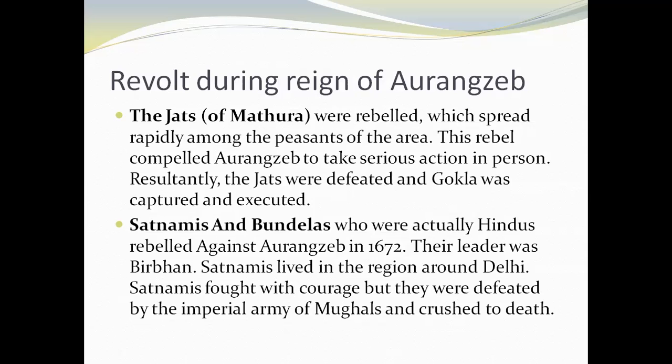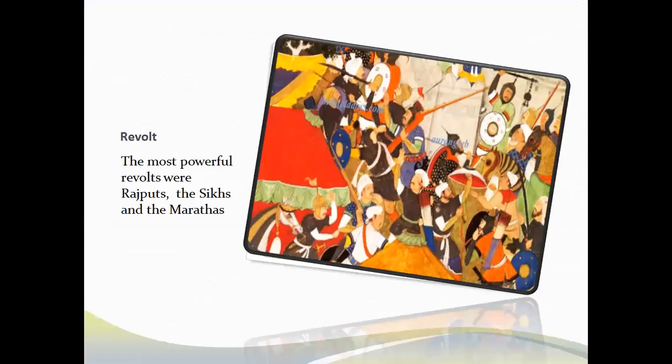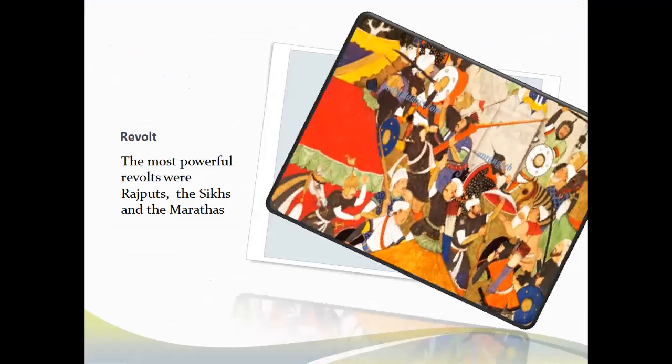And next are the Satnamis. They were actual Hindu rebels because Aurangzeb was converting people by force to Islam, and so these people became rebellious and were against that. The Satnamis lived in the region around Delhi, and they also wanted to stop him, but they were crushed to death by the Mughals, because Aurangzeb had a strong army and was able to control everyone with the help of it. As you can see here, one of the pictures shows the revolt going on.